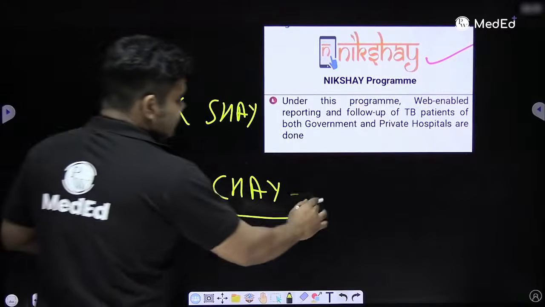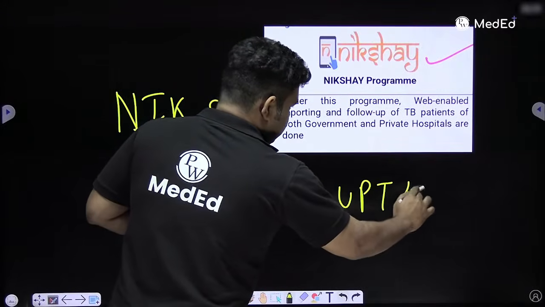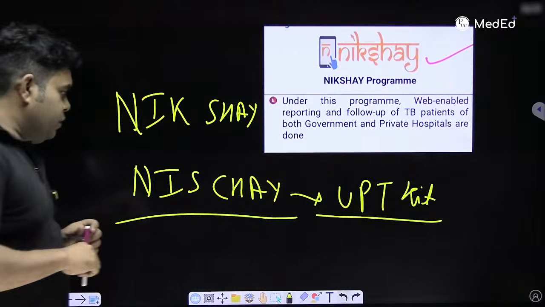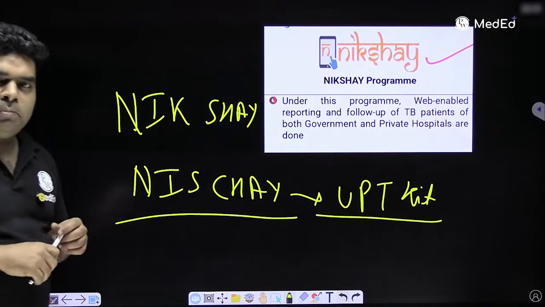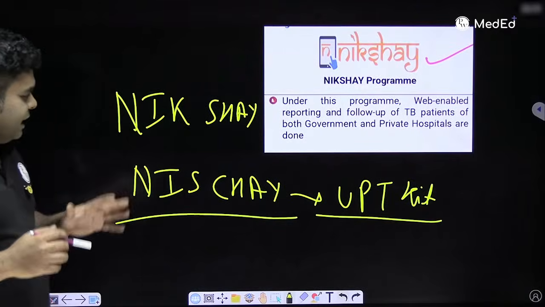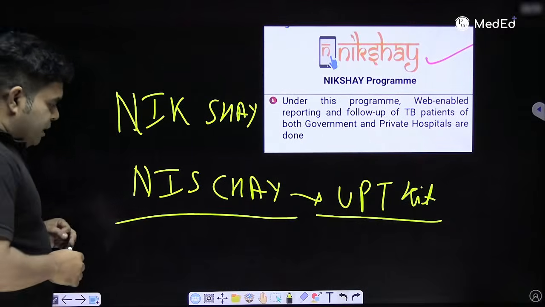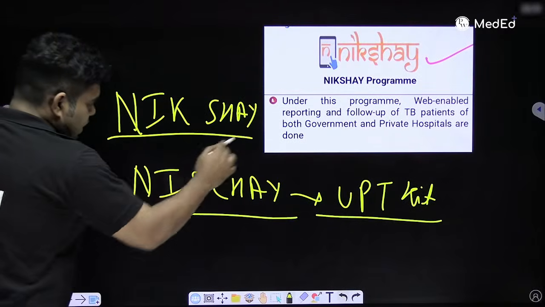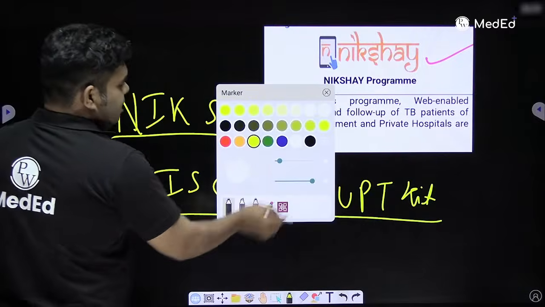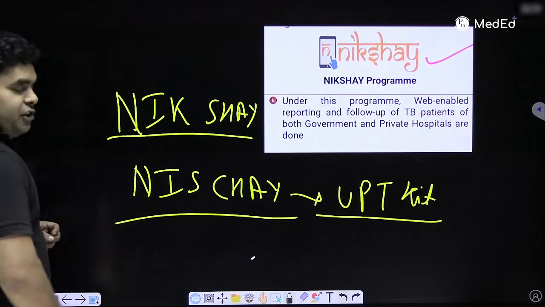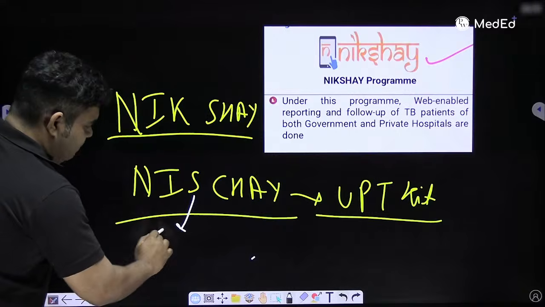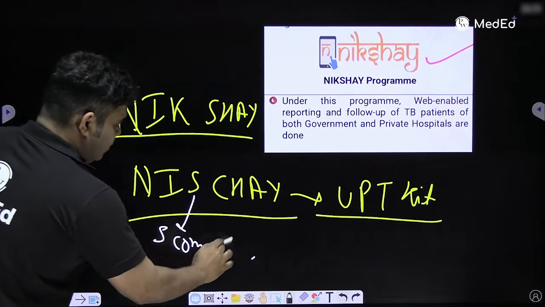This is Nischay, the UPT kit. There was a student, Ayush, who is doing his physiology now at Armed Forces Medical College. He said, sir, it's very easy for me to understand because out of these two words, in which does S come first, Nikchay or Nischay? You can see in Nischay, S comes first.